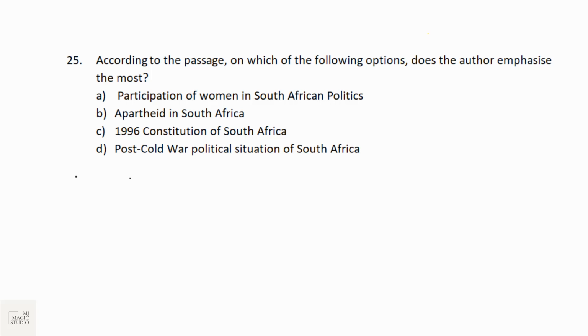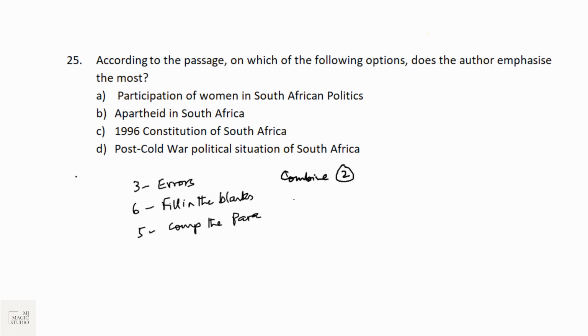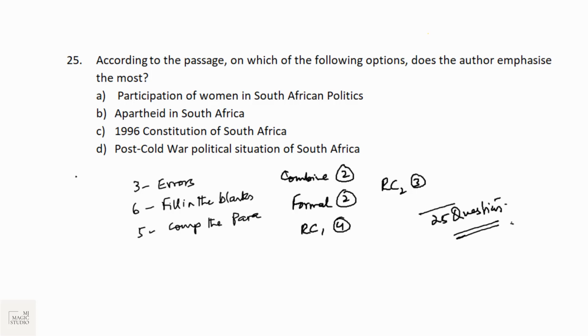Like 3 questions from error detection, then 6 questions from fill in the blanks, then 5 questions from complete the paragraph, then combine 2 statements, 2 questions, formal informal language, 2 questions, then we have the first RC paragraph with 4 questions and then RC2 with 3. That's 25 questions for which 25 minutes would be given to us.